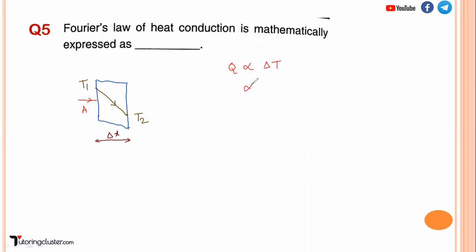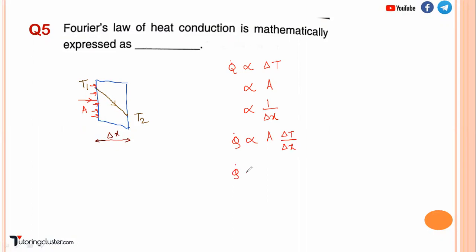It is directly proportional to the area which is perpendicular to direction of heat flow, and it is inversely proportional to the thickness. So if you combine this, the rate of heat transfer is directly proportional to A delta T upon delta X.